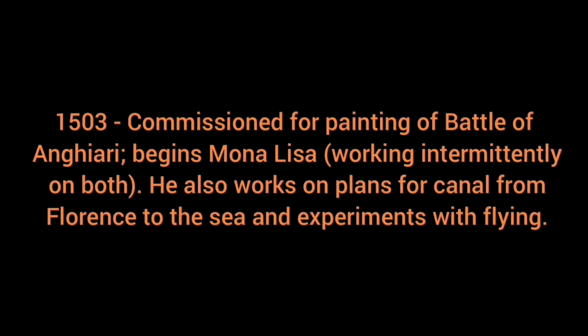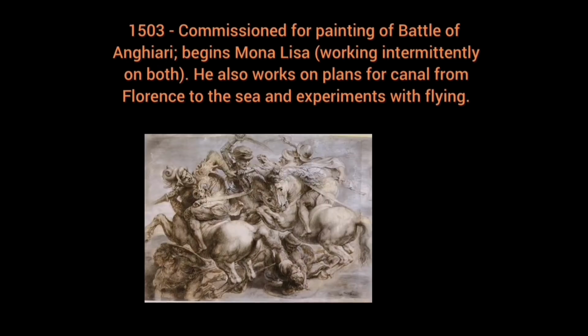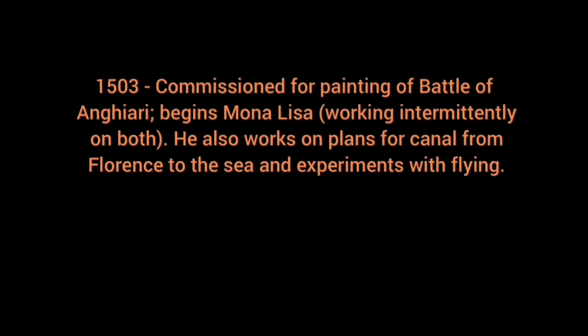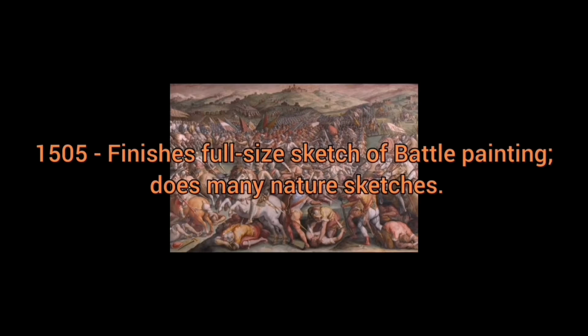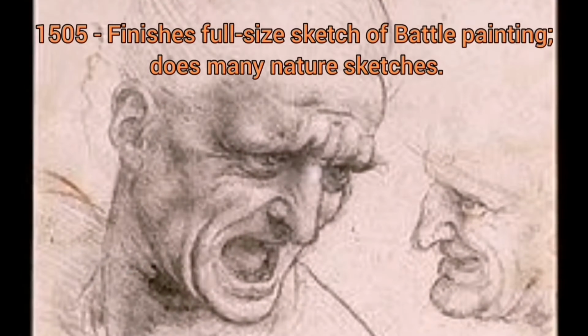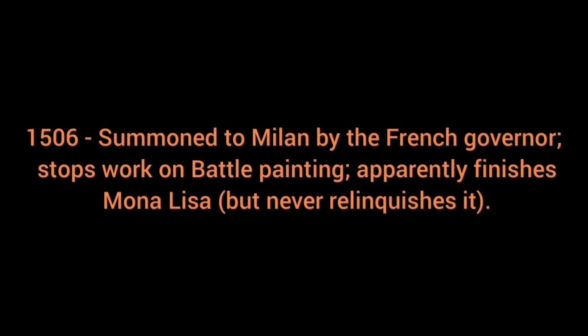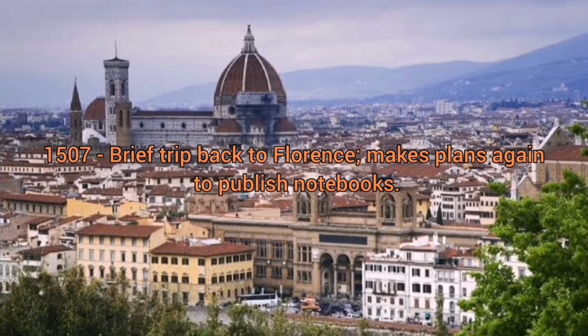In the year of 1503, he is commissioned for the painting of Battle of Anghiari and begins Mona Lisa. Also, he works on plans for a canal from Florence to the sea and experiments with flying. In the year of 1505, he finishes a full-size sketch of the battle painting and does many nature sketches. In the year of 1506, he is summoned to Milan by the French governor, stops work on the battle painting, and apparently finishes Mona Lisa.